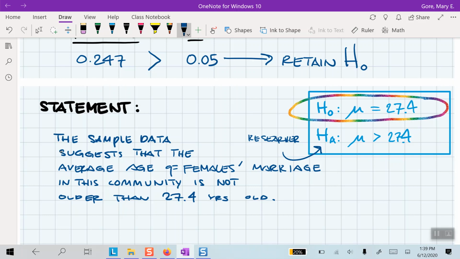The sample data suggest that the average age of females' marriage in this community is not older than 27.4 years of age. So again, I'm just speaking to my findings here. I was not able to go with the researcher's hunch, and had to stick with the null, which is saying that the data did not support her belief. These females are not significantly older than 27.4 years of age at first marriage.